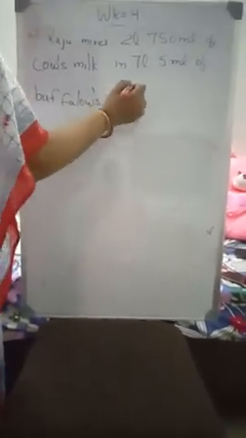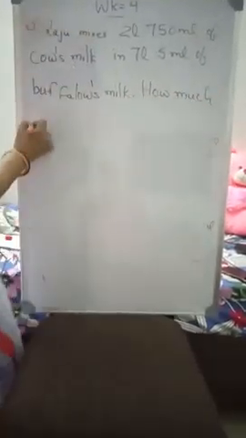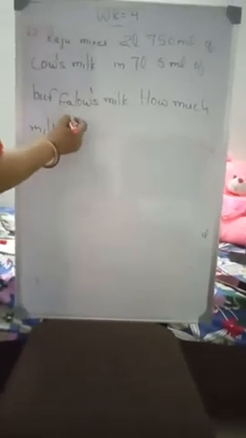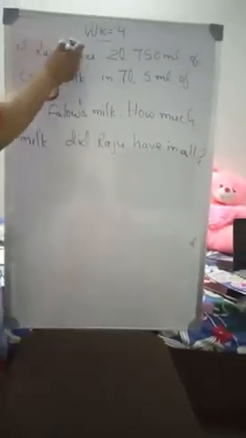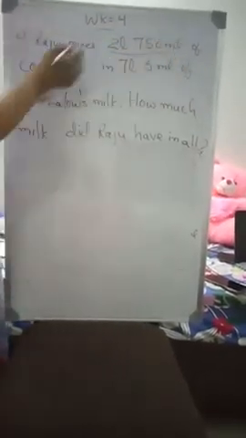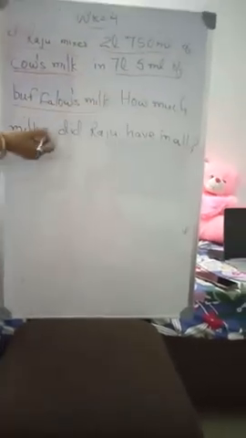How much milk did Raju have in all? So here children, all of you see, Raju mixes 2 liter 750 milliliter of cow's milk with 7 liter 5 milliliter of buffalo's milk. These are the two punchlines: cow's milk and buffalo's milk. Both are mixed. Now how much milk did Raju have in all? This is the third punchline.